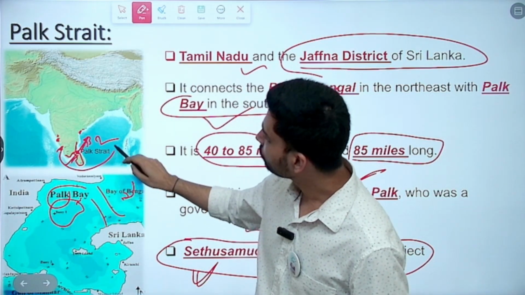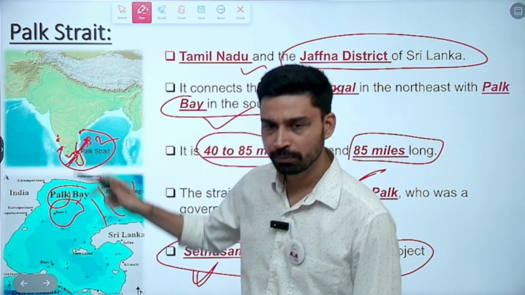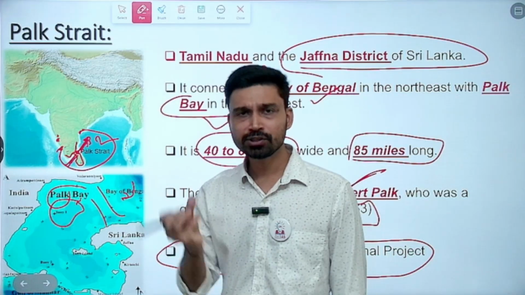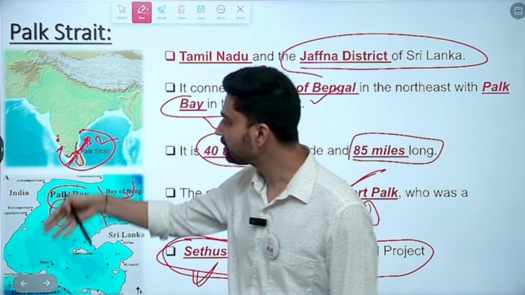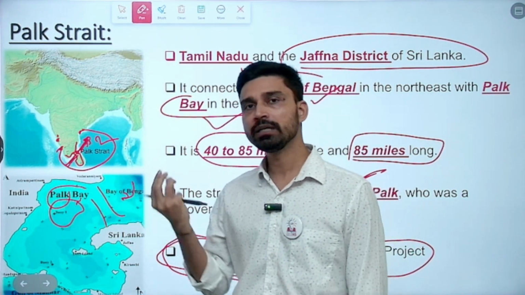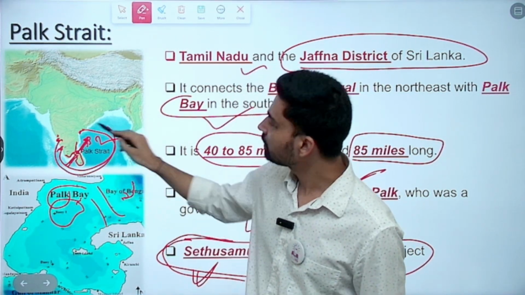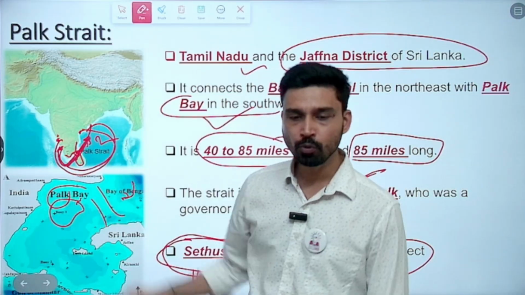They will have to go like this. They cannot move through Palk Strait because the water is relatively shallow. That is why the Setusamudram project envisions that we should excavate, dredge this area, water depth will increase, and then we will not have to go through this entire distance. We can simply pass through Palk Strait.